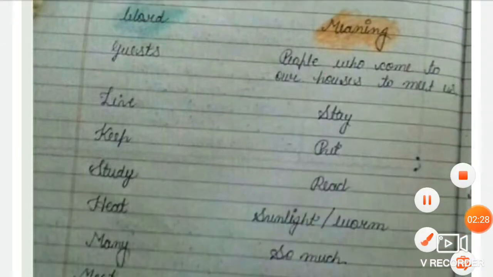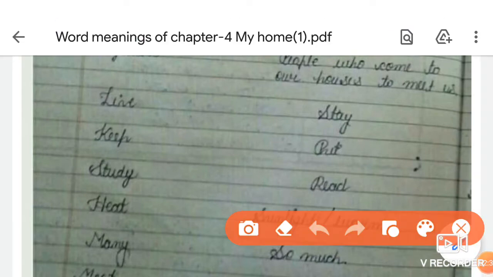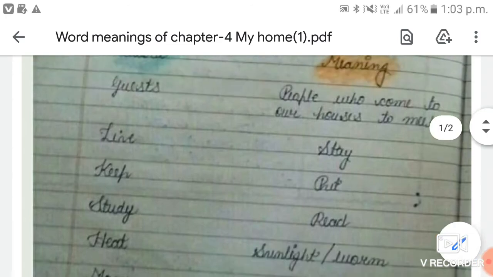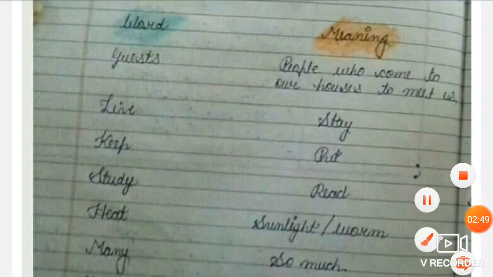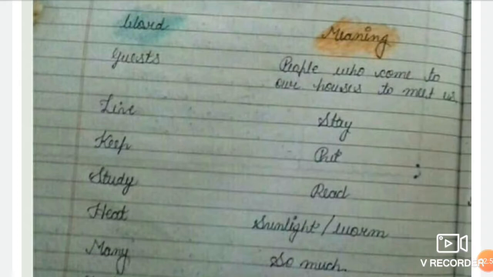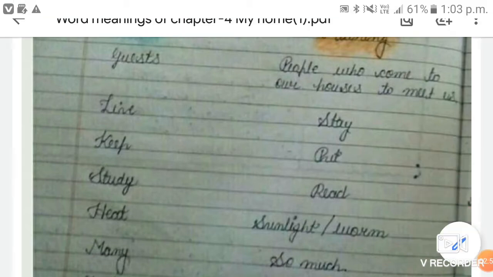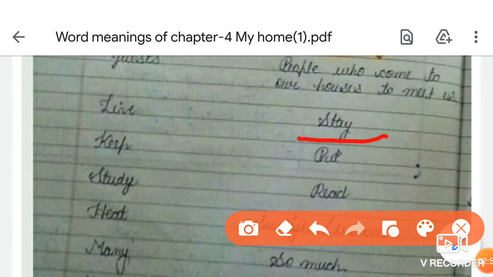Now the next one is leave. What is the meaning of leave? Firstly, tell me the spelling of leave. The spelling of leave is L-I-V-E. Repeat after me, L-I-V-E, leave. And the meaning of leave is stay. Stay means leave.